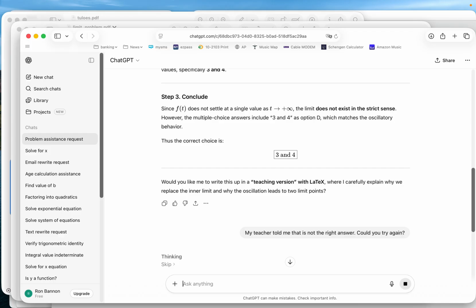It's thinking. Let's see if it comes back with a better response. And 3 and 4 is clearly not even a possibility because it's a limit problem. It has to be a unique number where it doesn't exist. It's thinking. When it's thinking, I wonder really what it's doing, if it's just toying with me. I don't really think it's thinking. I think it's probably just simply it's not worth giving processor time to my question.